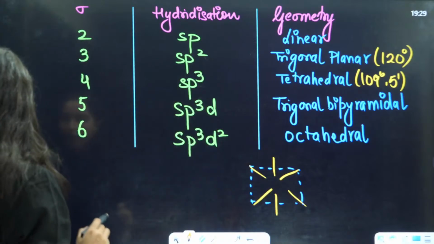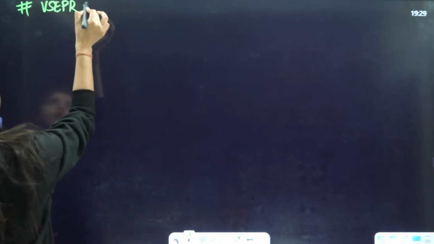So that's why we have VSEPR theory here. Based on the combination of VSEPR theory, the questions are asked. That is why these 3 concepts, VBT, hybridization and VSEPR, should be clear in your head. I can guarantee that definitely 1 to 2 questions will be asked to you in your exam. So this is your VSEPR theory.